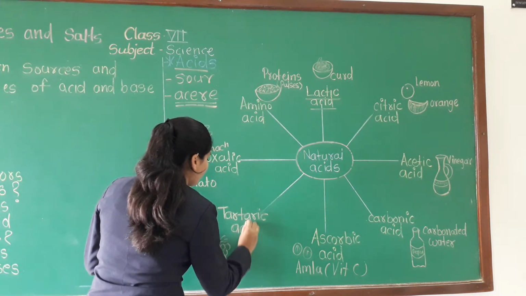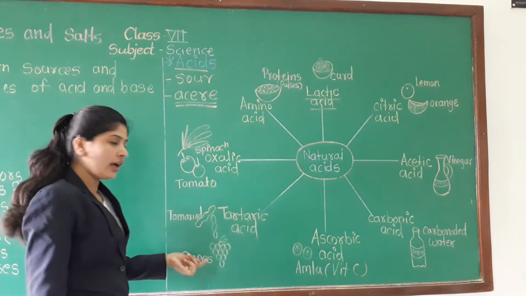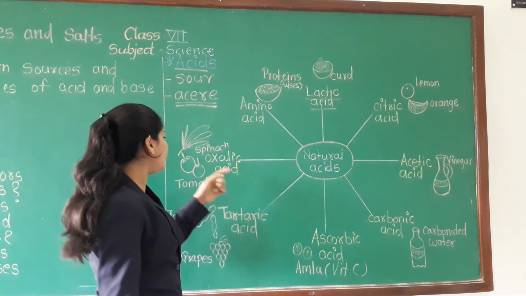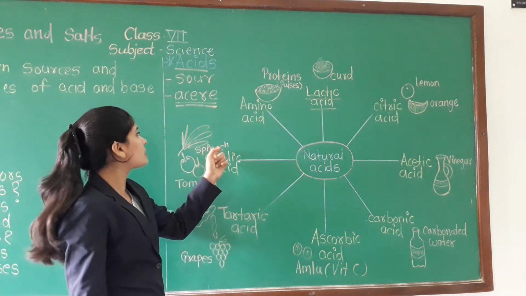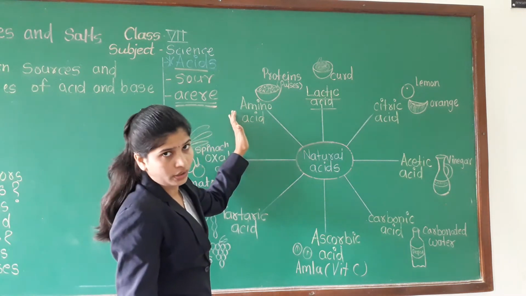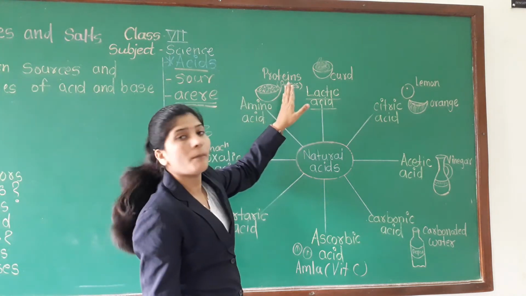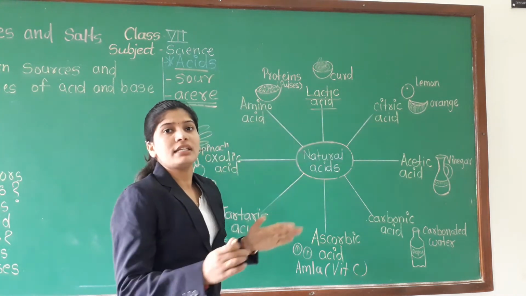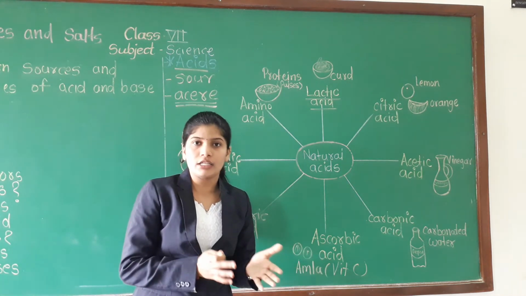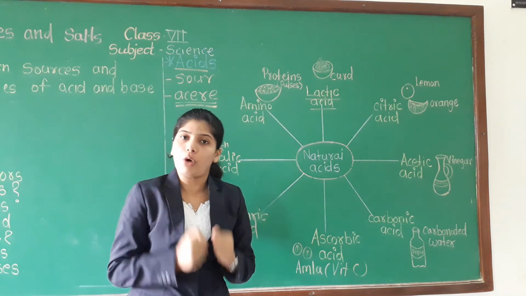tartaric acid, which is present in tamarind and grapes. Next, your oxalic acid, which is present in tomato and spinach. And the last one is amino acid, an important substance present in pulses. These are the sources of proteins. Protein is one of the nutrients that is important for our body.